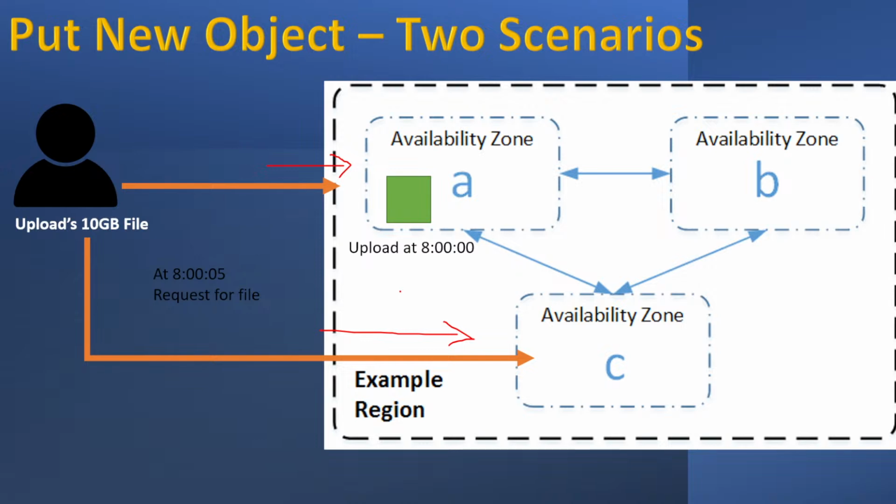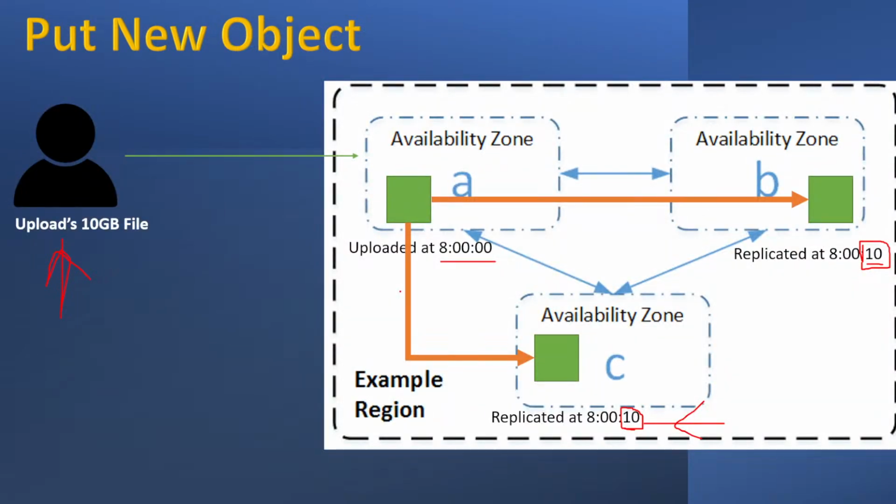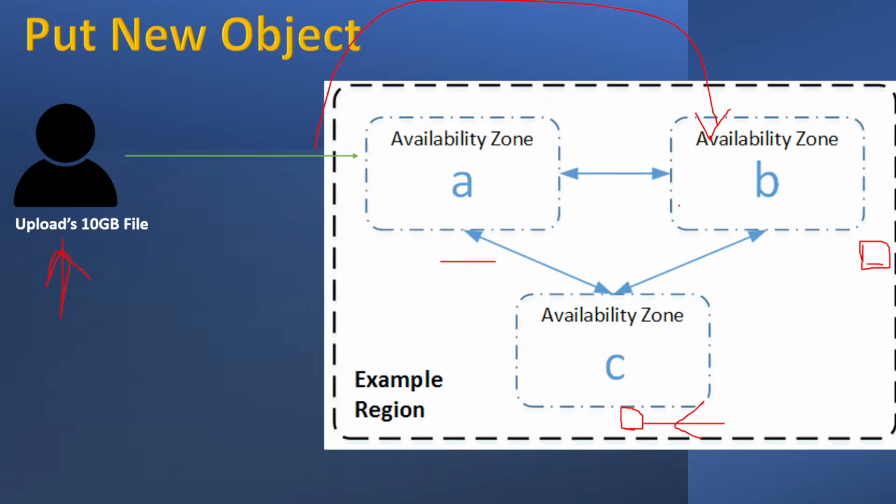Now, why are the yellow lines there? Your request can land on A as well as on other availability zones. Amazon doesn't know where the file is right now, because when you are uploading, the availability zone is also selected randomly. It's not that your file will always be uploaded to availability zone A. It can select availability zone B to upload the file first, and then it will be replicated to other availability zones.